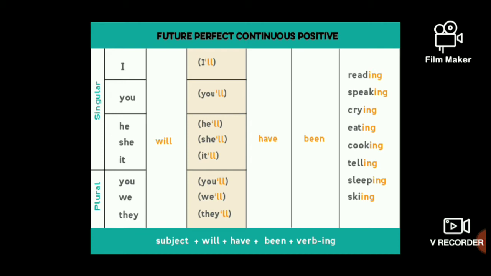Subject plus will plus have plus been plus cry plus ing. Subject plus will plus have plus been plus cook plus ing. Subject plus will plus have plus been plus tell plus ing. Subject plus will plus have plus been plus sleep plus ing.